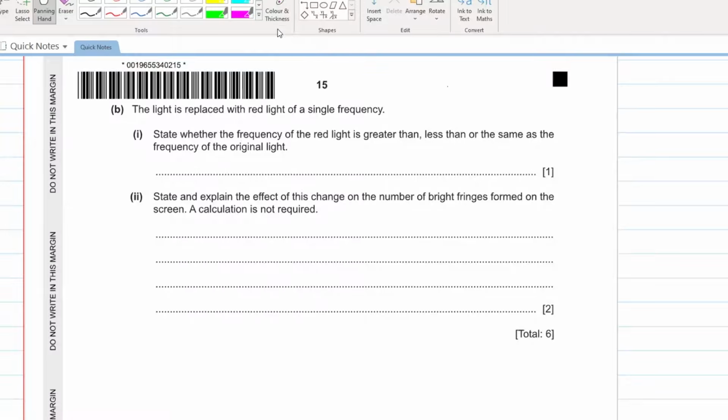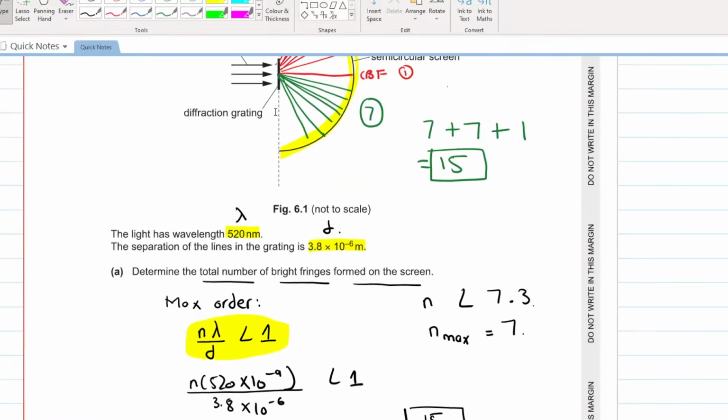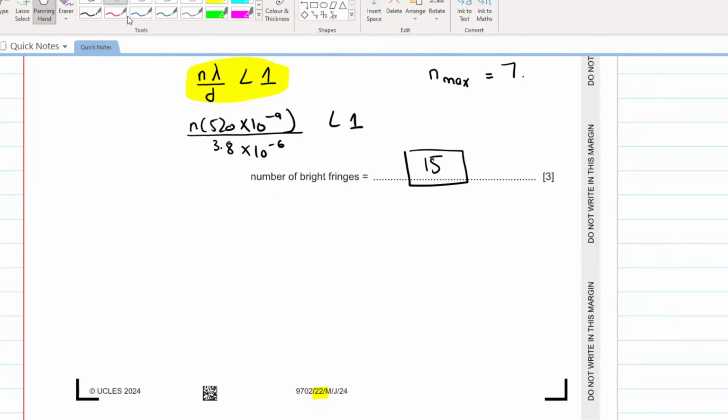The light is replaced with red light of a single frequency. So now your light is replaced with red light of a single frequency. Beta, what is your wavelength right now? 520 nanometers. If you replace it with a red light, what will happen? The wavelength will increase. Why? Because the wavelength of red light is close to 700 nanometers. Less than 1 is part of the equation. Yes. Good, ask questions like this. You have to ask questions, otherwise you wouldn't learn anything.